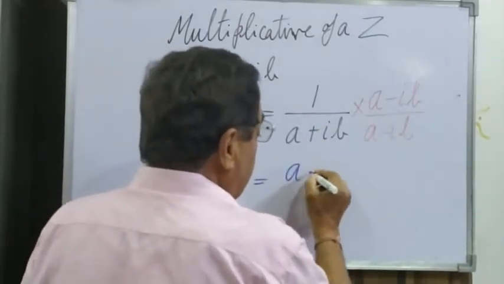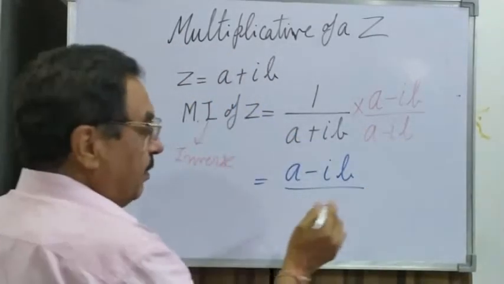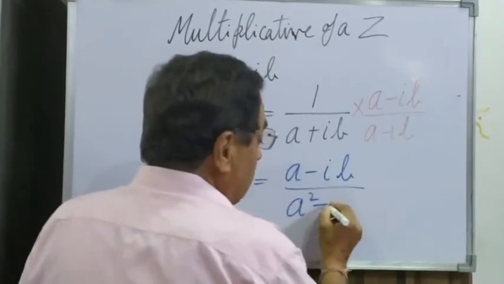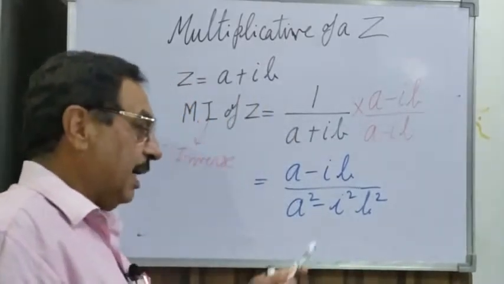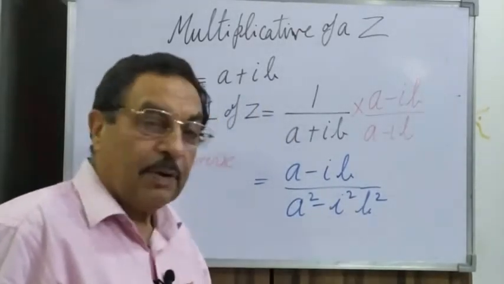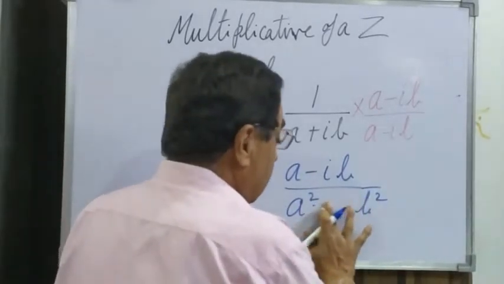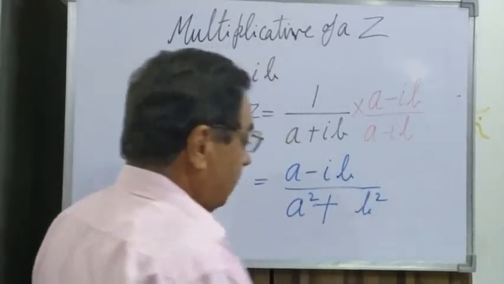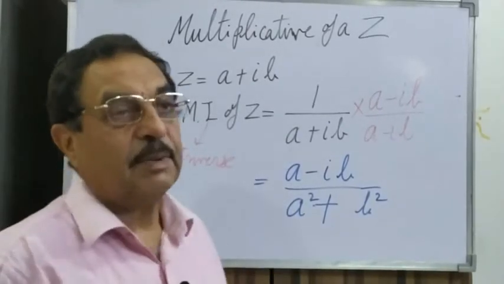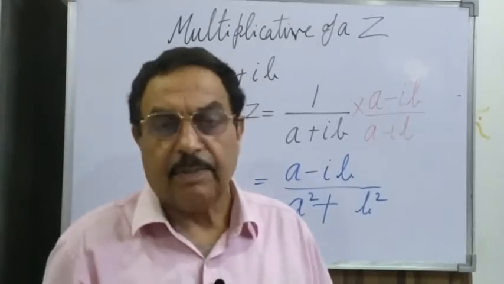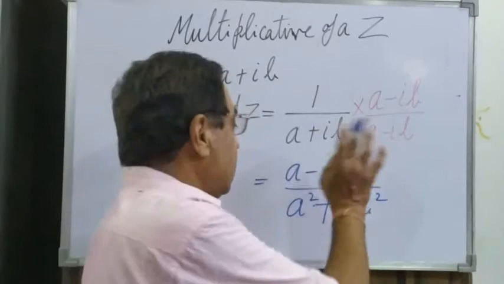We will have a minus iota b, and in the denominator a plus iota b times a minus iota b gives you a square minus iota square b square. Right in the beginning we had done that iota square is minus 1, so minus minus plus, it gives you a square plus b square. So now the denominator has been realized, meaning converted to a real number by this process.